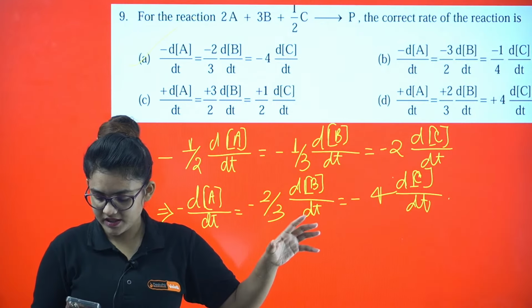So I have to first write the equations. Let's write the equation at first.